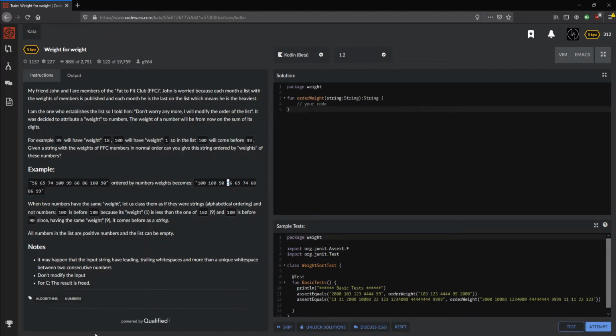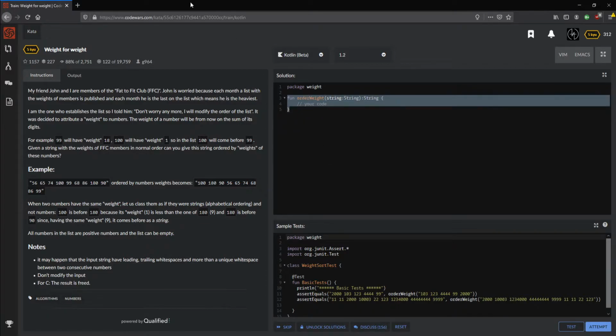Okay. All numbers in the list are positive numbers, and the list can be empty. It may happen that the input string has leading, trailing white spaces and more than a single white space between two consecutive numbers. This is annoying, but I think we can deal with this. Okay, let's check it out.